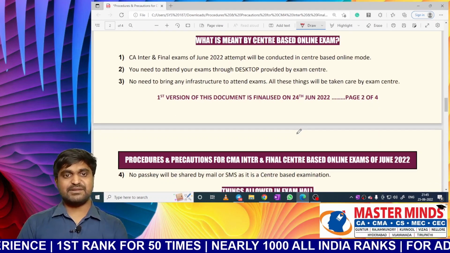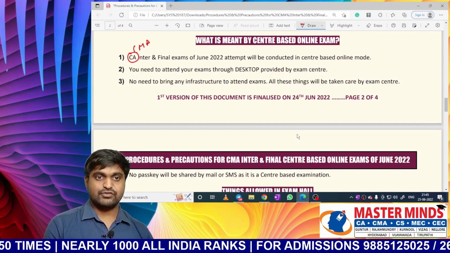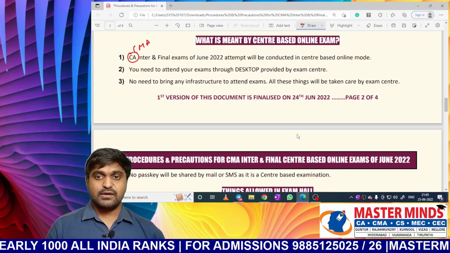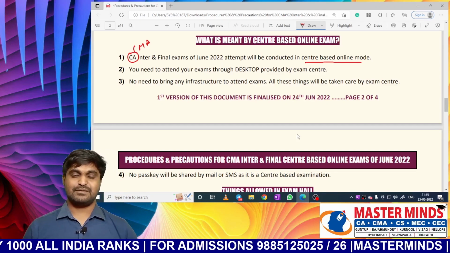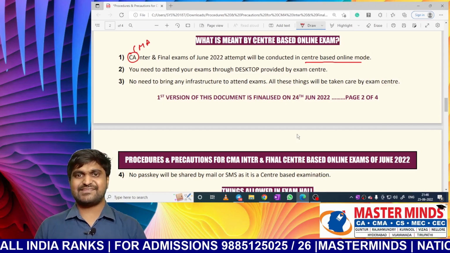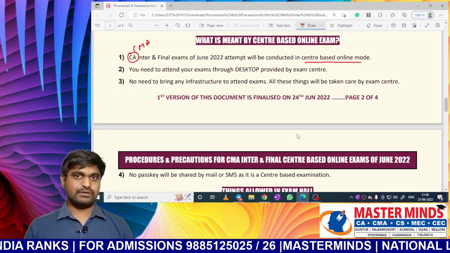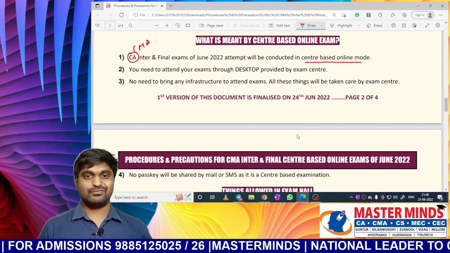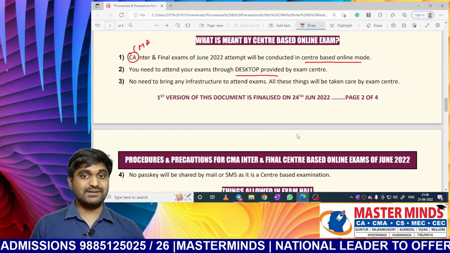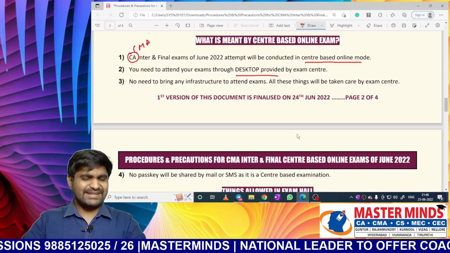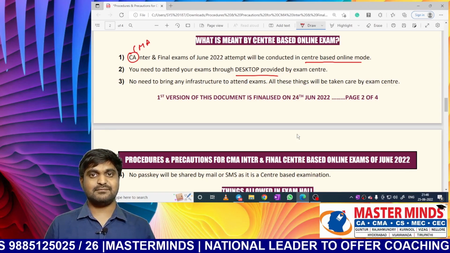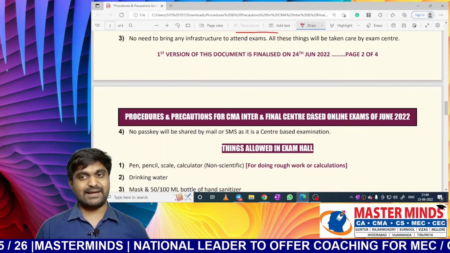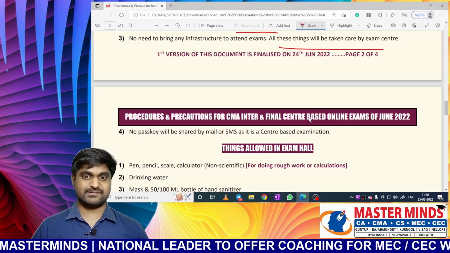Sir, what is meant by center-based online exam? Actually, the institute is going to conduct CMA inter and final exams of June 2022 attempt through center-based online mode. So here, no need to carry any desktop, laptop, mobile, tab with you. Just go and sit in the exam center. Exam center will provide desktop to you. So who will provide desktop here? Examination center. So no need to carry any desktop or laptop or mobile or any electronic gadget. All these things will be taken care of by the exam center. You need not worry about those things.